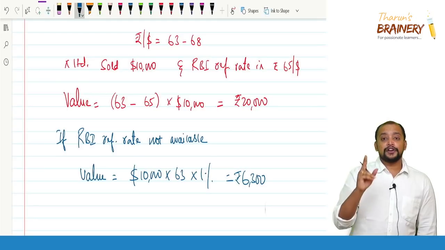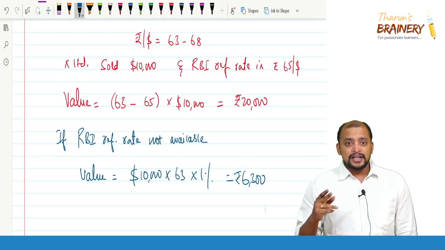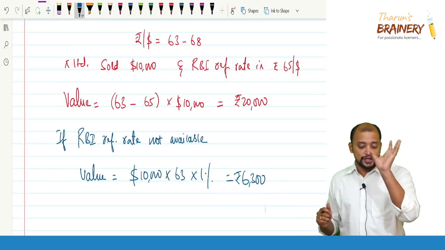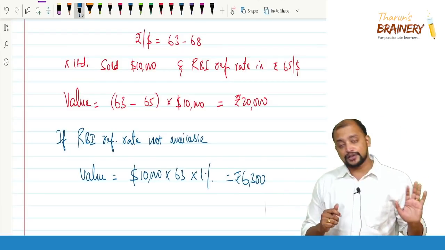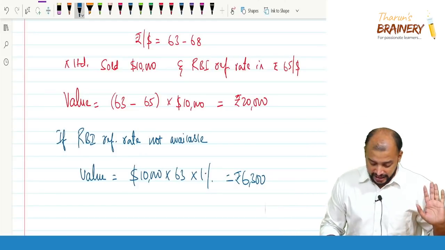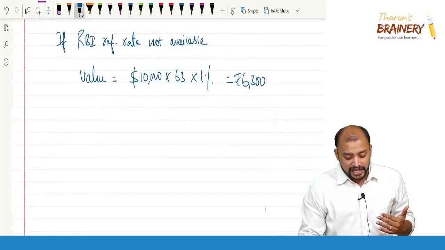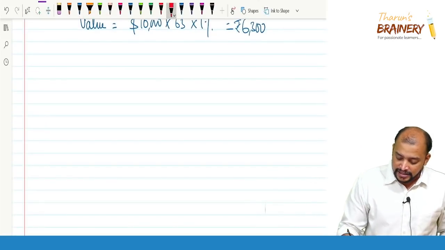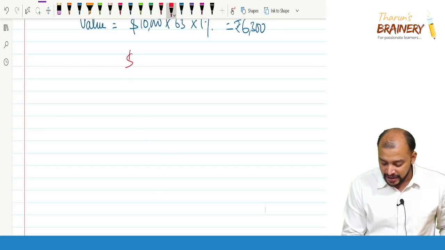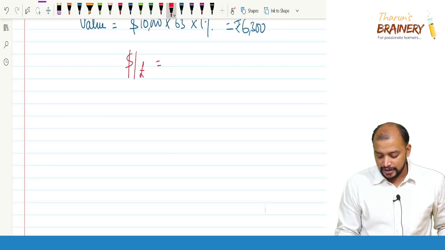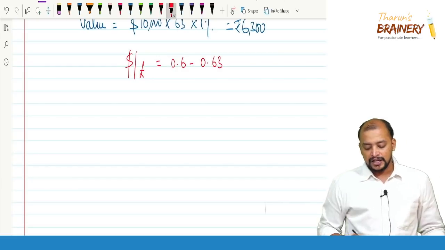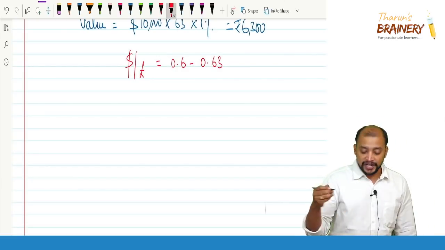Understood? So when one of the currencies is the Indian rupee, the buying rate or selling rate and the RBI reference rate, its difference into units of currency. When the RBI reference rate is not available, the gross amount exchanged in rupees into 1% should be taken. And suppose both the currencies exchanged are foreign currencies, for example, dollar per pound, 0.6 and 0.63.